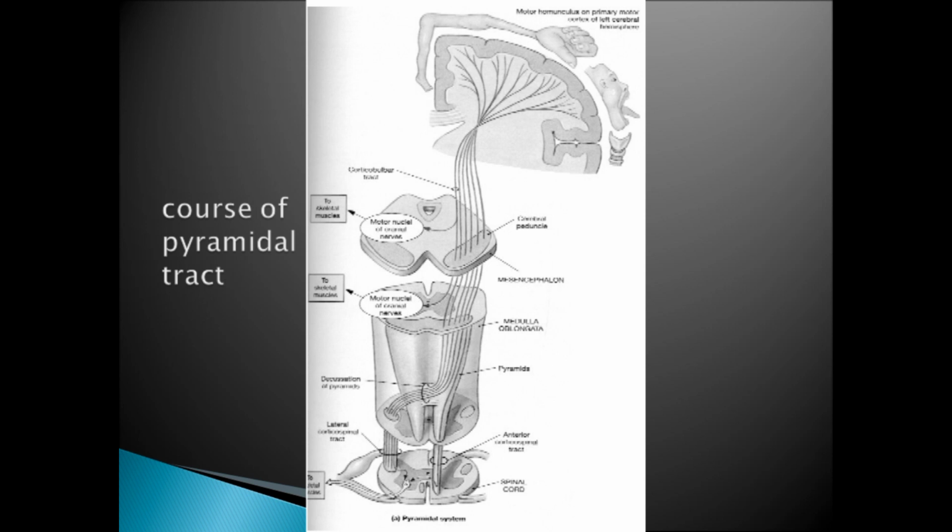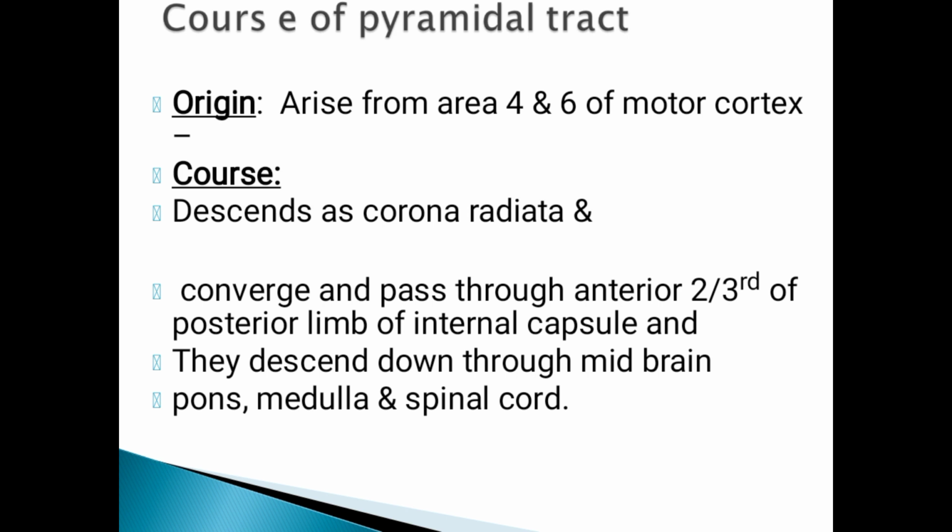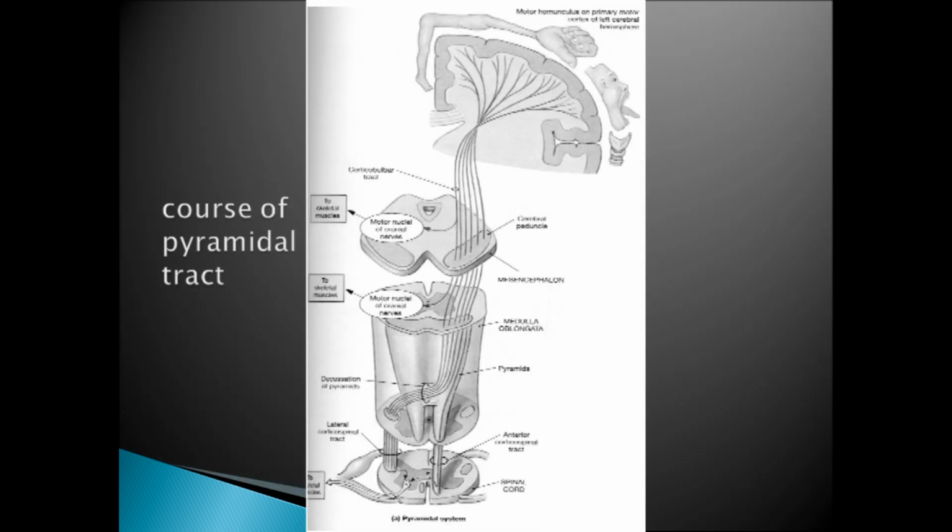Coming to the course of the pyramidal tract. You can see here the brain, the whole of the cerebral cortex. In the cerebral cortex, there are some areas concerned with motor activity. The fibers take origin from the motor cortex area number 4 and 6. In the sensory cortex it is area 3, 1, 2.